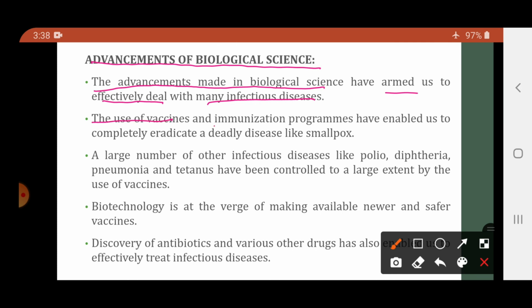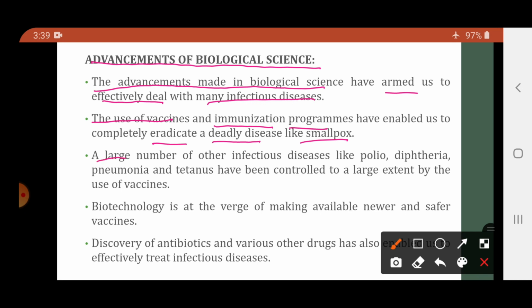The use of vaccines and immunization programs have enabled us to completely eradicate deadly disease like smallpox. So, due to vaccinations, human beings have completely eradicated certain diseases like smallpox.